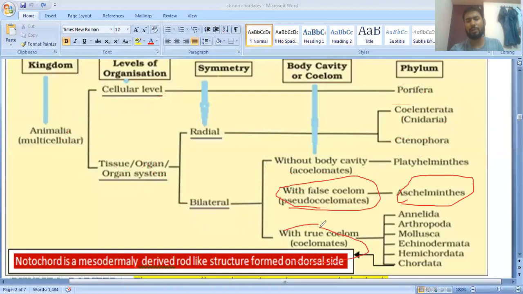True coelom means they have a body cavity. It is found in Annelida, Arthropoda, and Mollusca. They show protostomic, that is schizocoelic coelom. After the Mollusca, the Echinodermata, Hemichordata, and Chordata show the deuterostomic, that is the enterocoelic coelom. Clear? So these are the different bases of classification they have given.